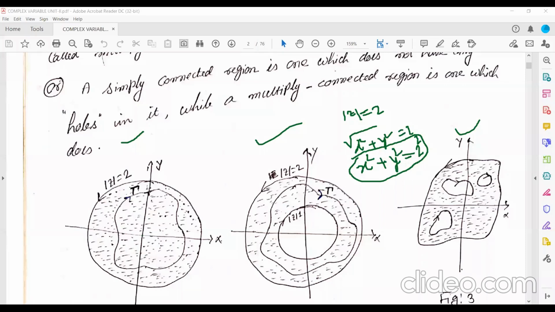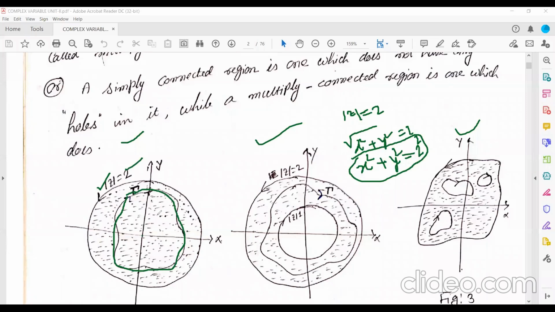Then what I have taken? I have taken a region, this one, inside the circle. Now see here, this wholly lies inside the circle. Whatever this region is, all the points of this region are in the region.